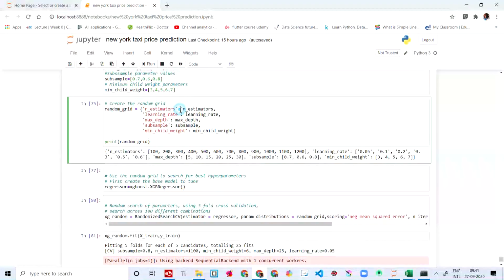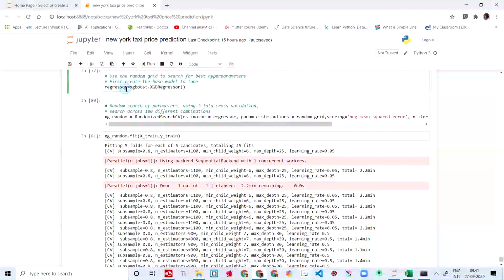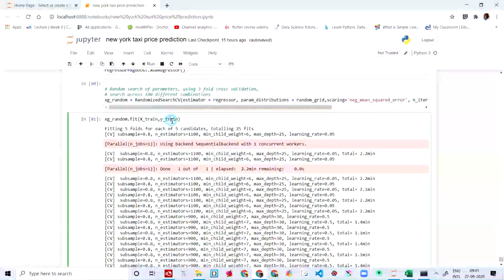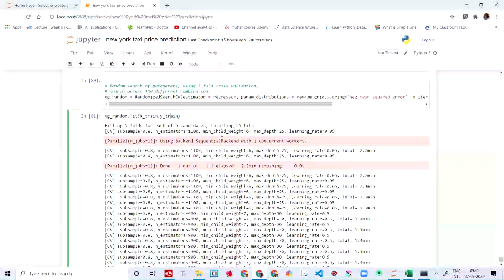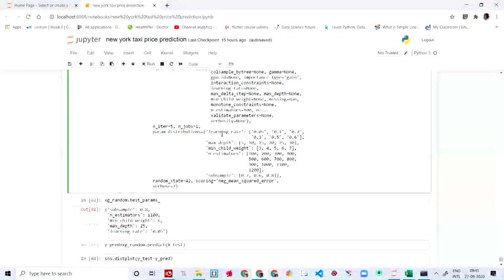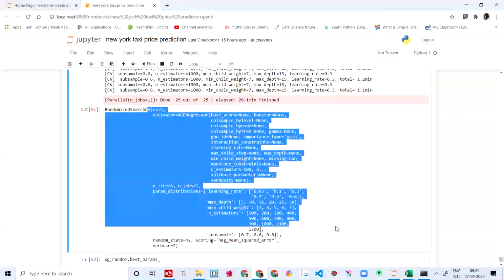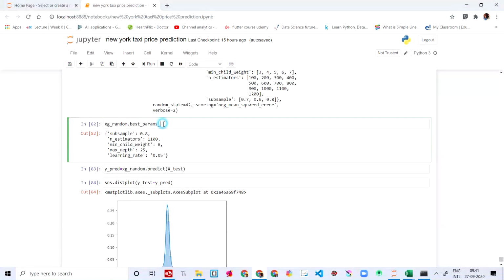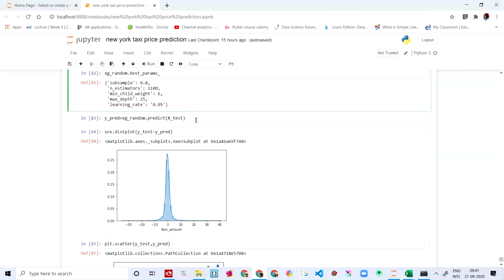And then we're going to take the random grid. We had to print out the random grid, and regressor is equal to XGBoost, that we had to initialize again. And then we're going to say xg_random is equal to RandomizedSearchCV of the estimator. We're going to fit the X train and Y train into xg_random. These are values that came, this is the output we had to get, and this is the best params. Then y_predict is equal to xg_random.predict(x_test). We're going to predict the x test that we did.